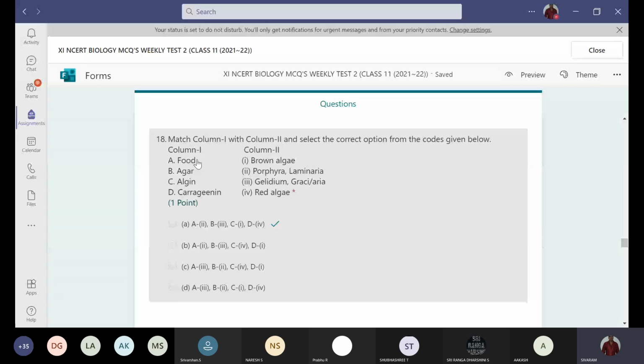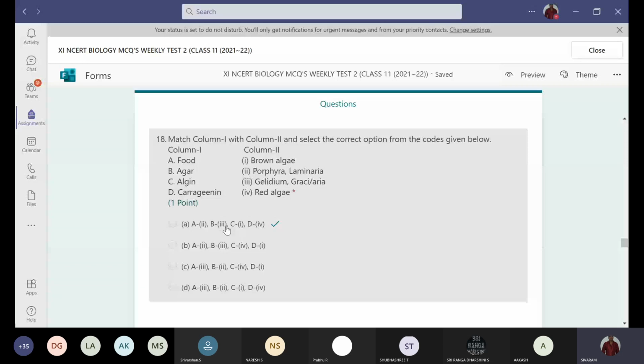Agar is obtained from Gelidium and Gracilaria. Algin is present in brown algae. And carrageenan, red algae. So A2, B3, C1 and D4.